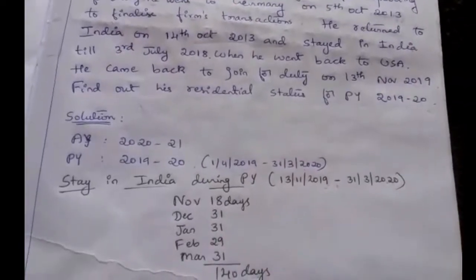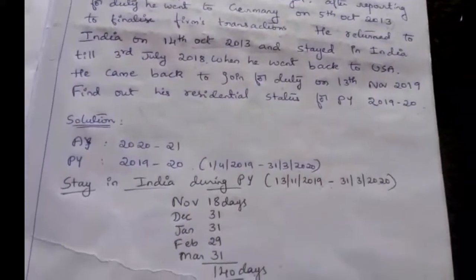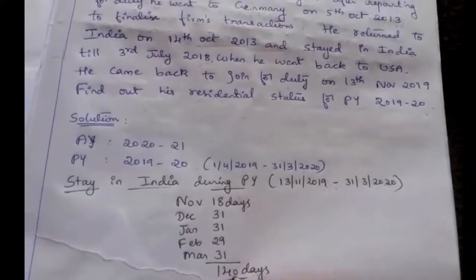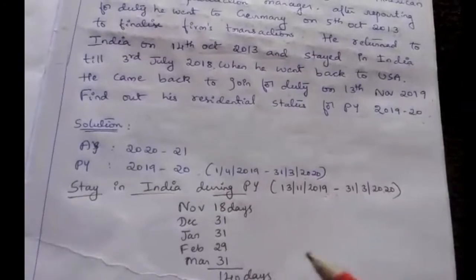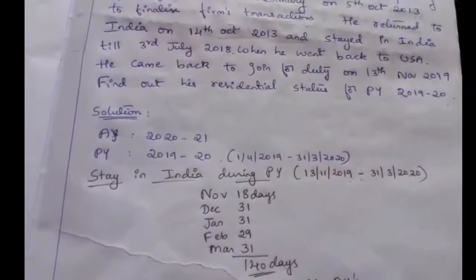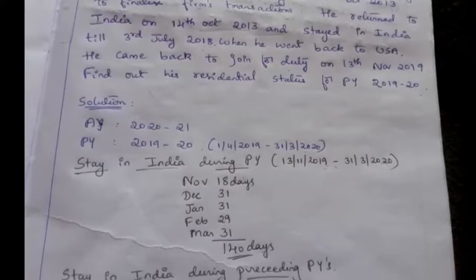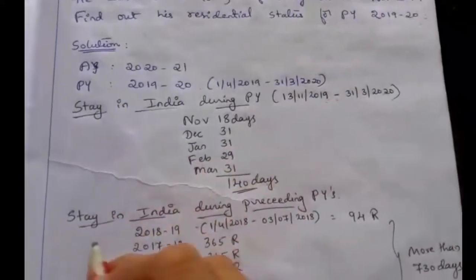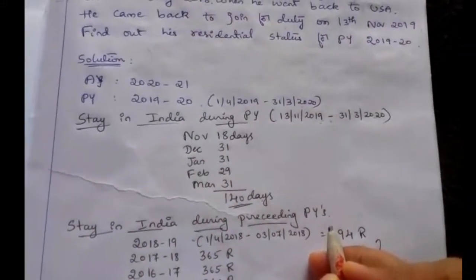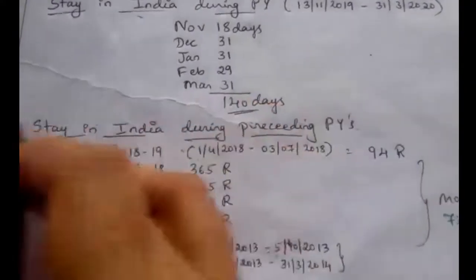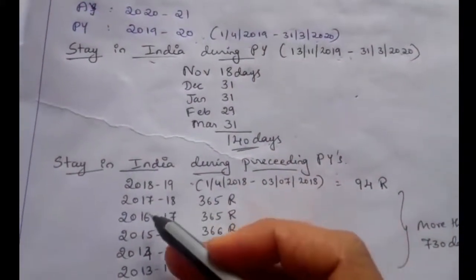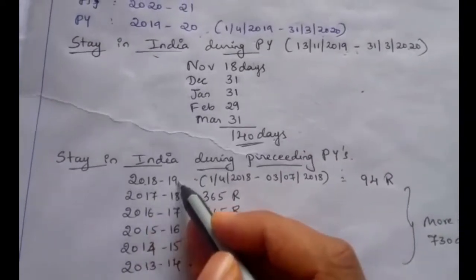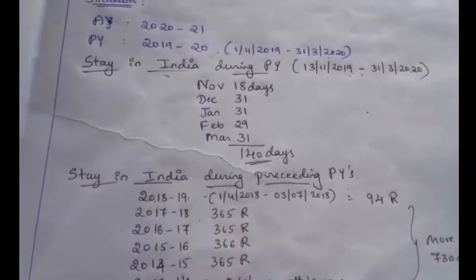Next we have to find the second basic condition, that is he stayed in India for 60 days. So in the previous year he stayed in India for more than 60 days. Next we have to find whether he stayed in India more than 365 days in the preceding 4 previous years. So let's find out the stay in India during the preceding previous years. For the previous year 2019-20, we have to take the preceding previous years, which are 2018-19, 17-18, and likewise.